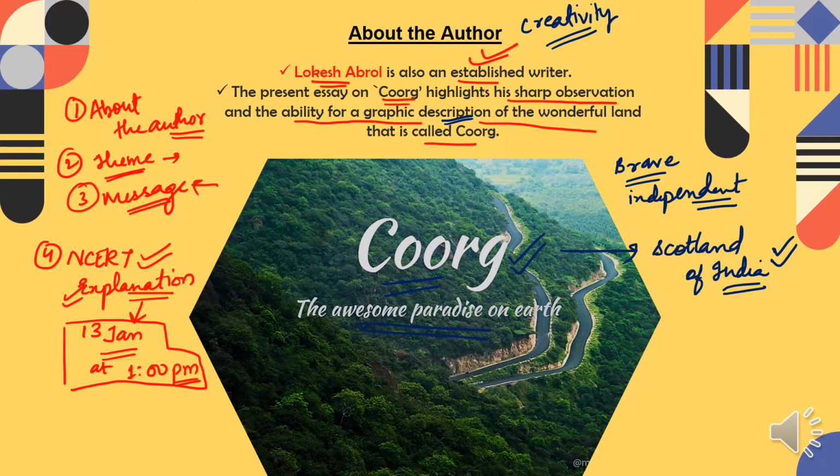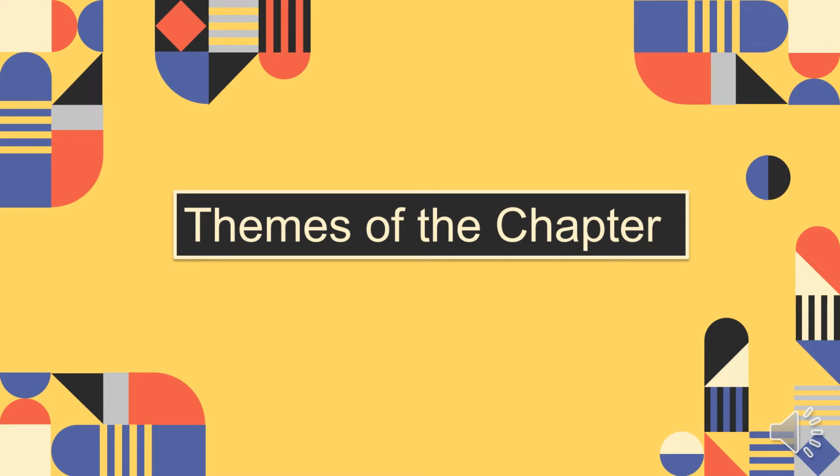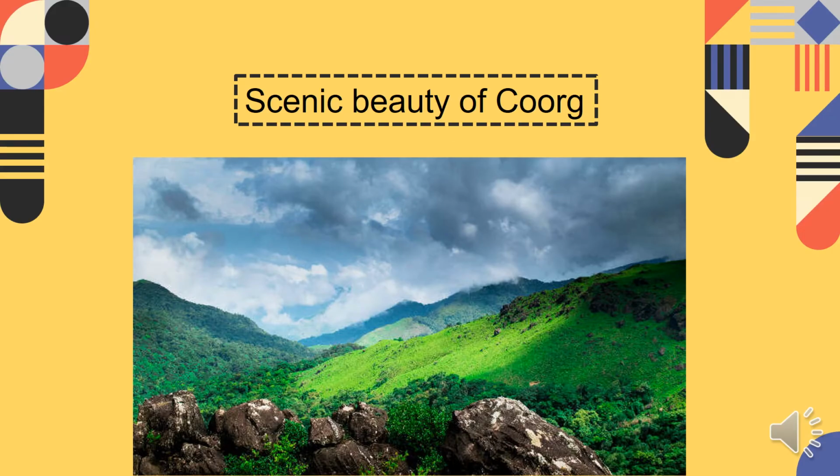So let's move ahead. We will see three themes of the chapter. So the first theme of the chapter is what? Scenic beauty of Coorg. The first thing that the author is emphasizing is scenic beauty. The word scenic beauty means the natural beauty, nature's beauty. The author is mainly emphasizing the natural beauty that Coorg has, how heavenly, how cool, and how beautiful Coorg is.